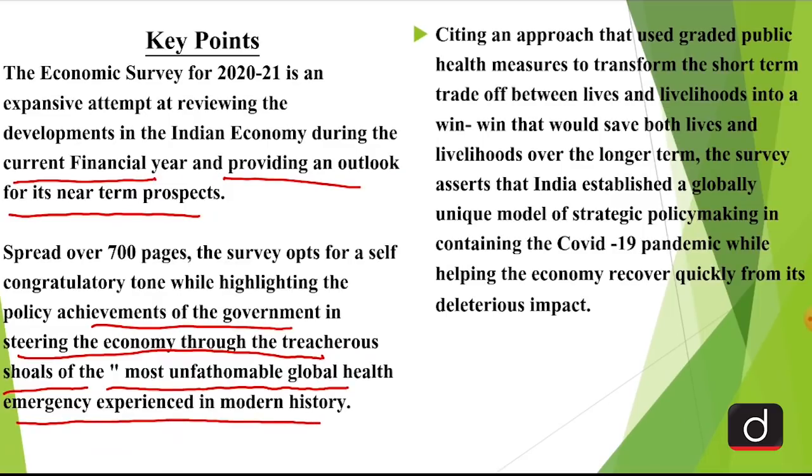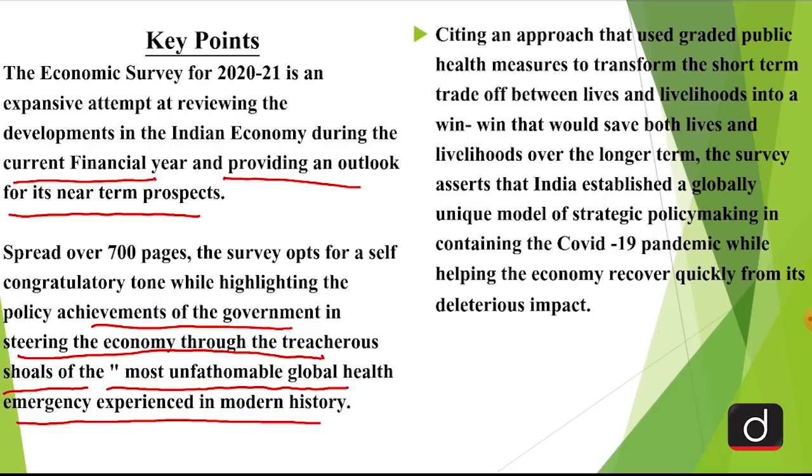Now, if we speak about the economic survey 2021, it is spreading over at least 700 pages, and a gist of it can be said that it presents a congratulatory tone with respect to the government, where all the initiatives and various jobs that were done by the government during one of the toughest times that we have seen in our lives, the corona pandemic, and how the government has steered the economy through such tough times.